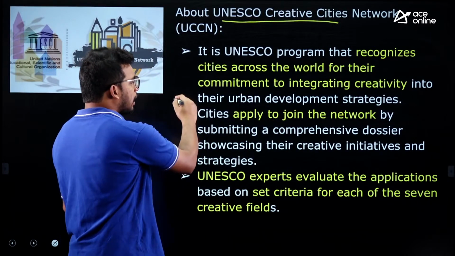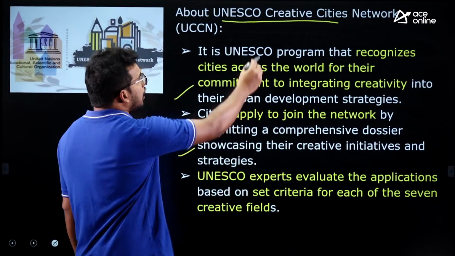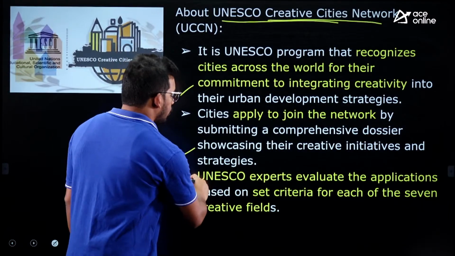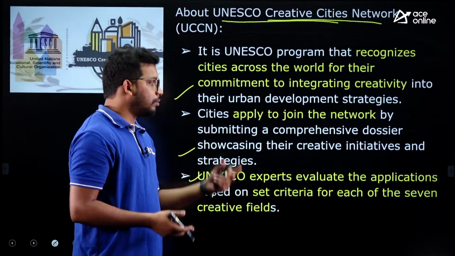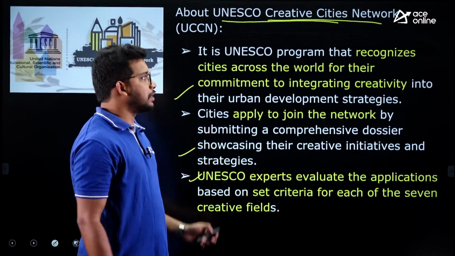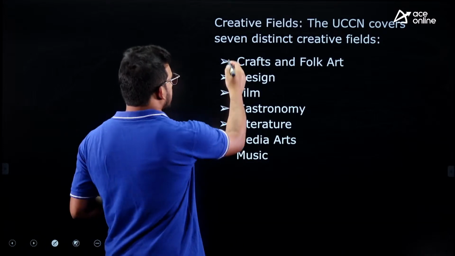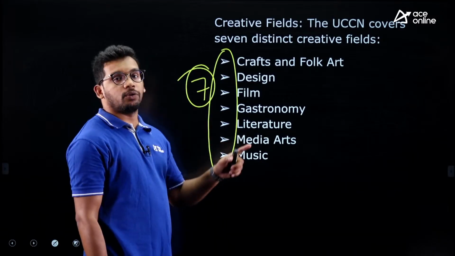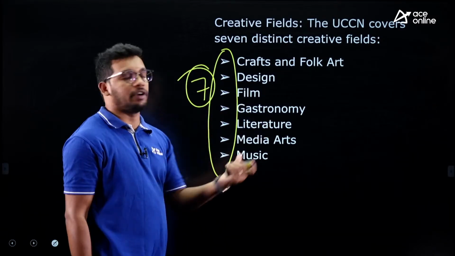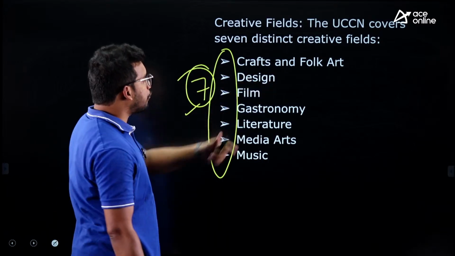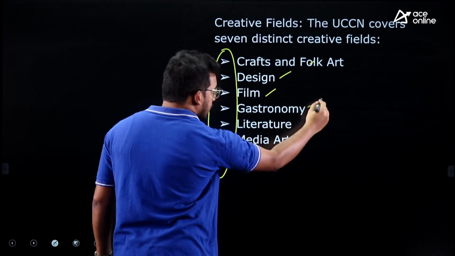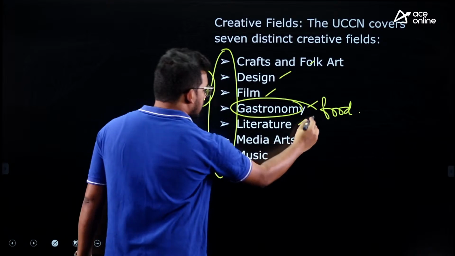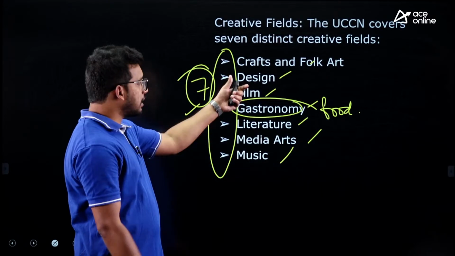Purposes are there. To encourage those cities, UNESCO has launched the Creative Cities Network. The Creative Cities Network was launched by UNESCO to encourage cities to develop themselves for certain particular purposes. Now it is categorized, it is recognized with 7 categories. This is also important. They may ask you, UNESCO Creative Network recognizes how many types of fields? There are 7 total. Crafts and folk art, design, film, gastronomy means food related thing, like Hyderabad is having gastronomy recognition, literature, media arts and music. So total 7 categories are there.